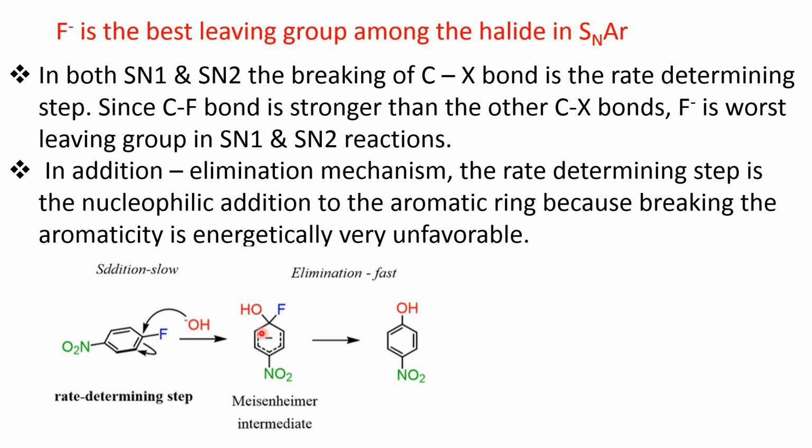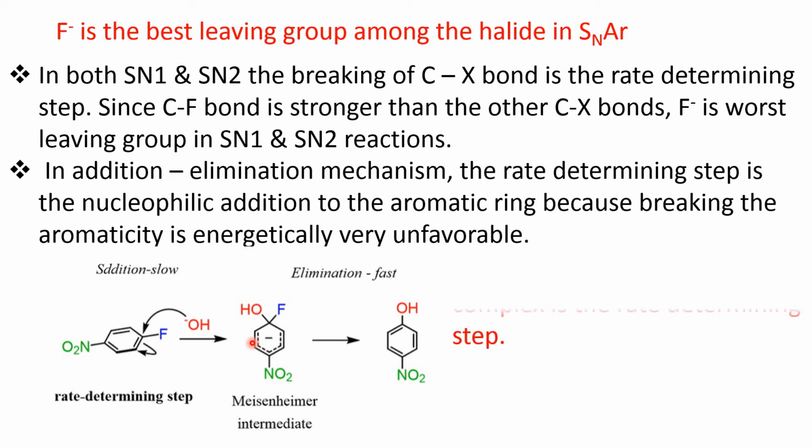So this one is less stable compared to this compound. That is, aromaticity is there, but here aromaticity is destroyed. So this step should be the slowest step, or rate determining step, because when aromaticity is destroyed, this complex is not energetically very favorable. Okay? So this addition step is the rate determining step.